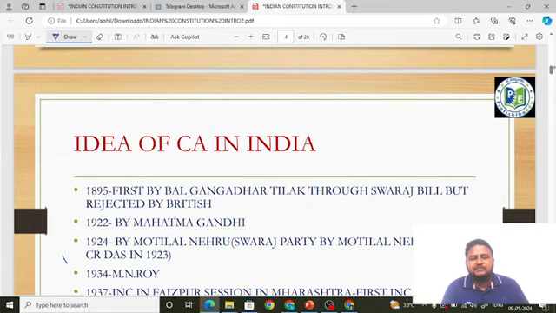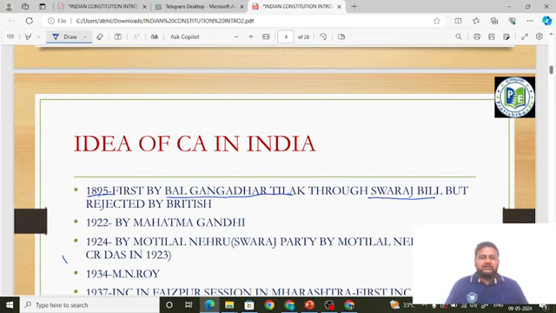Idea of Constituent Assembly in India was first given by our famous freedom fighter Sri Bal Gangadhar Tilak. Tilak ji gave the idea of Constituent Assembly. When did he give? He gave it in 1850, sorry, it is 1895. How did he give? Through Swaraj Bill. He put forward the Swaraj Bill in Legislative Assembly in 1895. What happened to this bill? This bill was rejected by the British. But very important thing, first Indian to give the idea of Constituent Assembly in India was Sri Bal Gangadhar Tilak, in 1895.